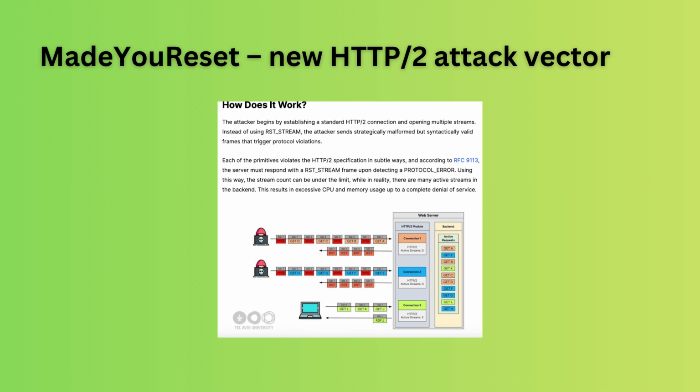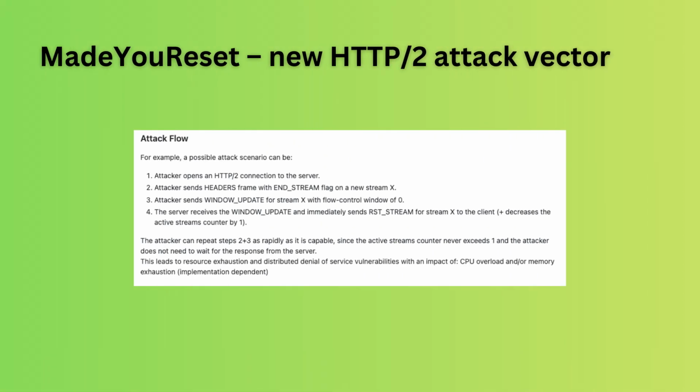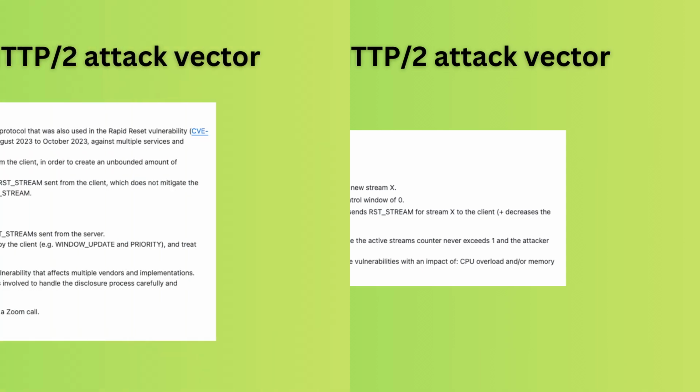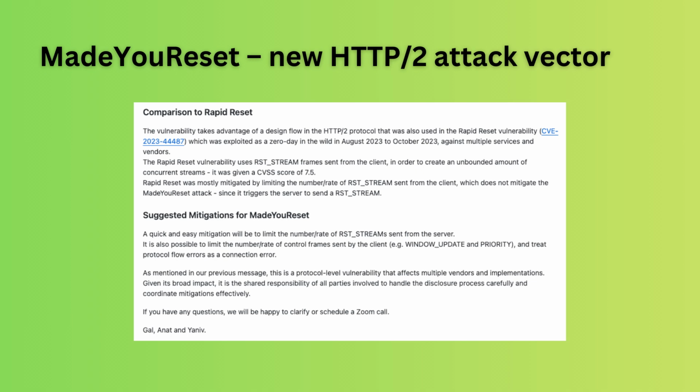Targets include any infrastructure that serves HTTP2, think Apache Tomcat, F5 Big IP, Netty, and other reverse proxies. Impact ranges from denial of service to traffic redirection if combined with smuggling attacks. Countermeasures include installing vendor patches, enabling end-to-end HTTP2 rather than mixing protocols to avoid desync, and configuring rate limiting and connection reset thresholds. If you can't patch immediately, a quick mitigation is to temporarily disable HTTP2 until your vendor issues fixes. Don't forget to log anomalies and test your WAF rules. This attack is all about abusing subtle protocol behaviors.